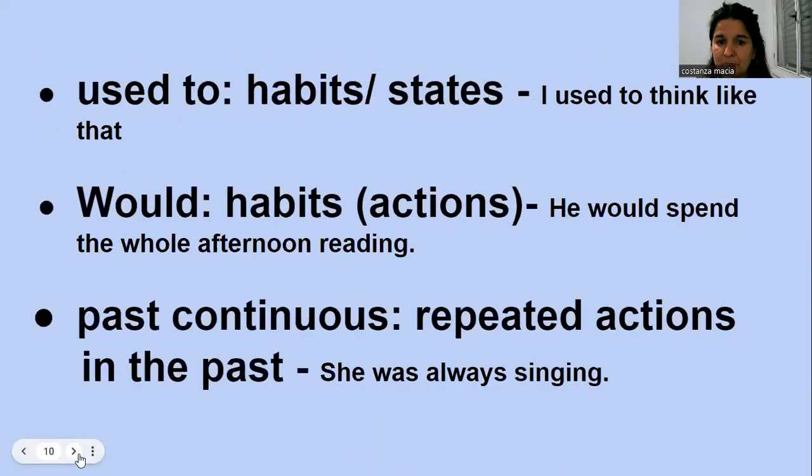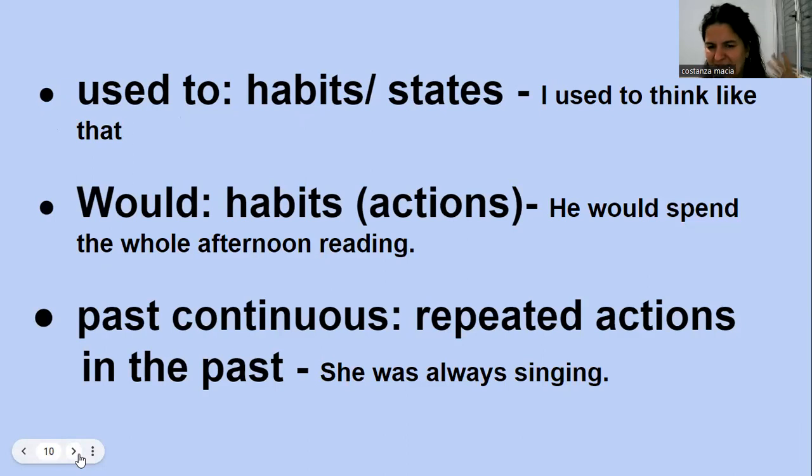Okay. Let's talk now about habits in the past. We use the expression used to talk about a habit regarding an action, yes, or a state, like I used to live somewhere. Or like the example, I used to think like that.